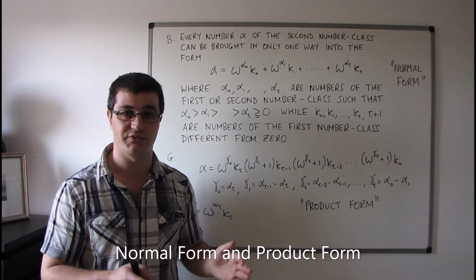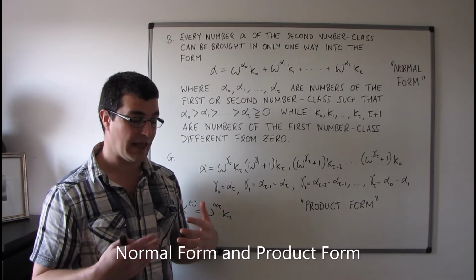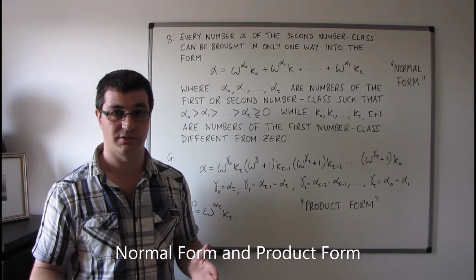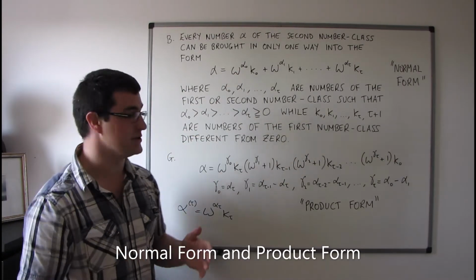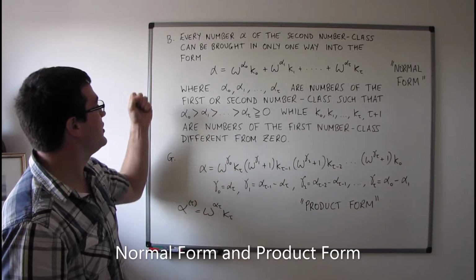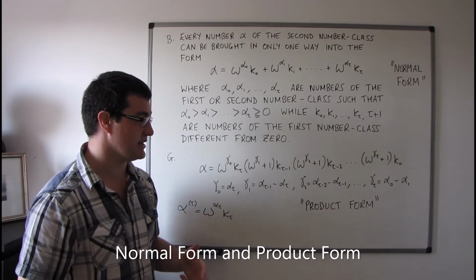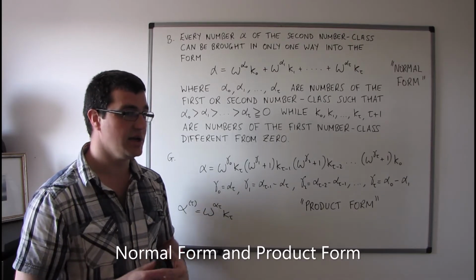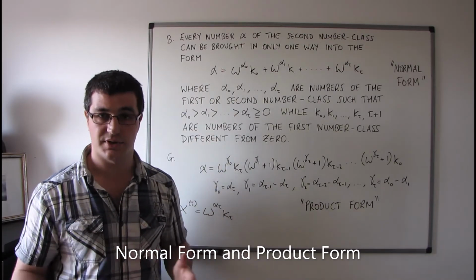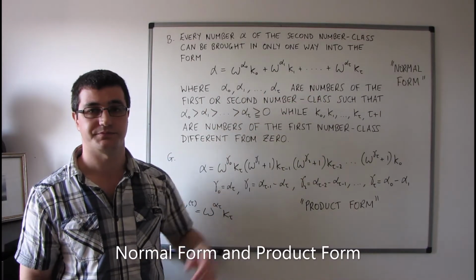This is only possible through what we've done in section 18, when we developed the idea of exponentiation as applied to transfinite numbers, particularly transfinite powers of numbers. Okay, so then from theorem B, we move on to theorem C, D, E, and F, which I'm not going to state, and I'm not going to go through in any detail, but these are really just arithmetical properties of numbers from the second number class that are almost immediate consequences of this normal form.